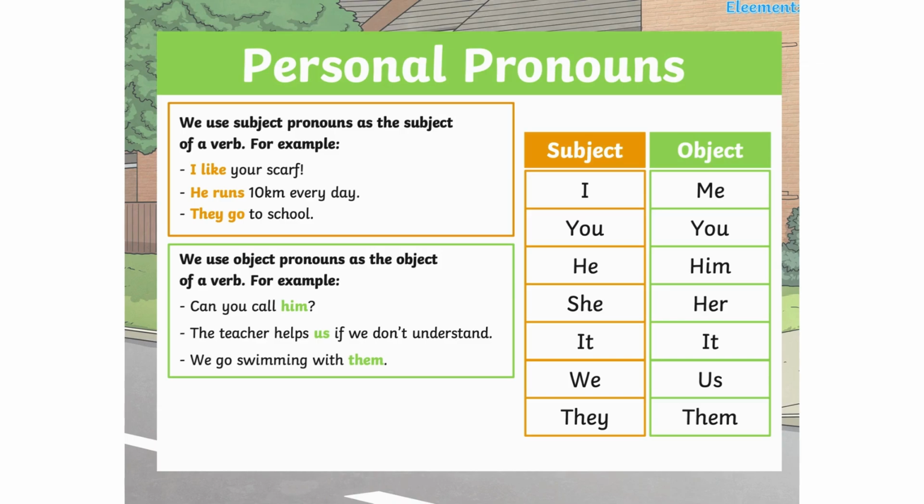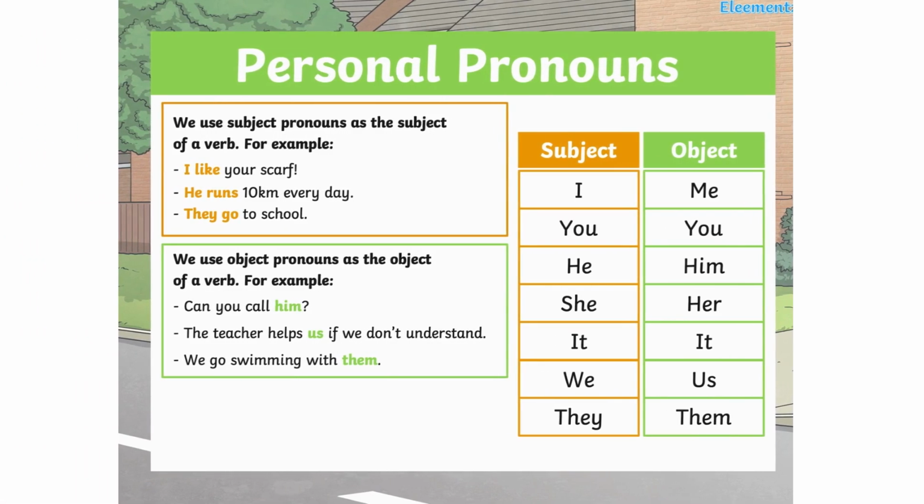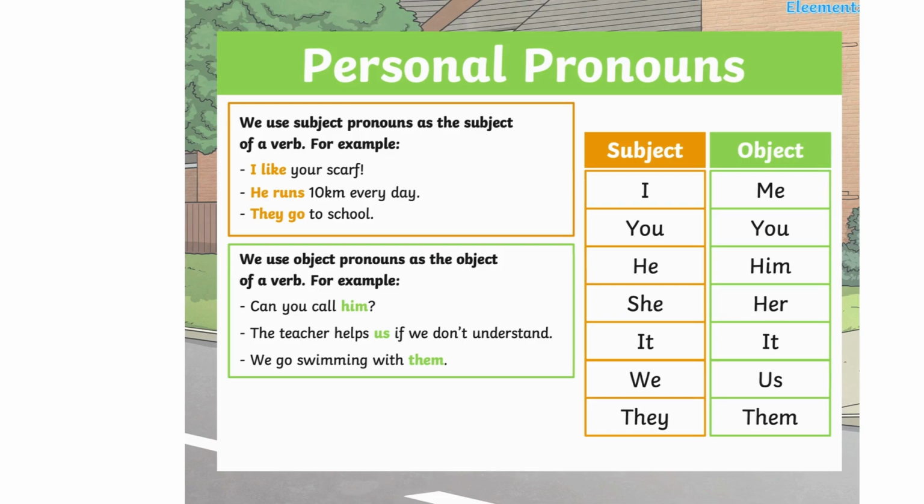Before I go ahead, a verb is something where an action is done. A quick reiteration of verb: it is where an action is done. The teacher helps us if we don't understand. We go swimming with them.